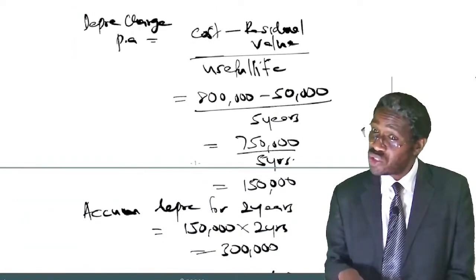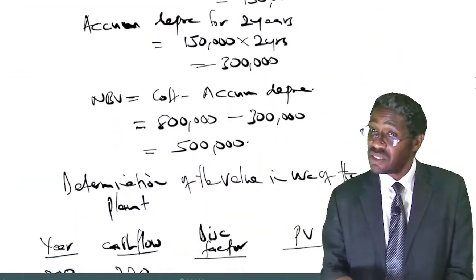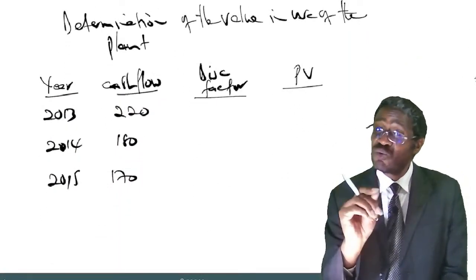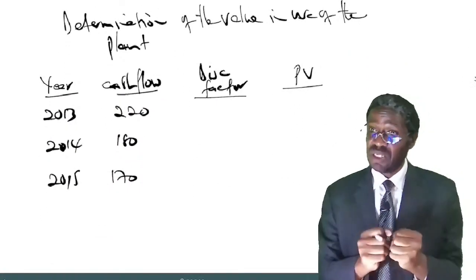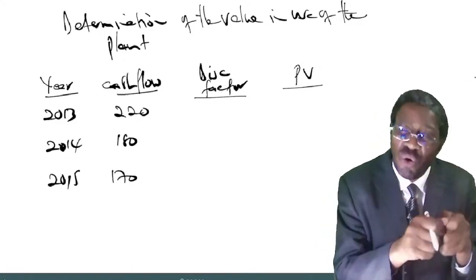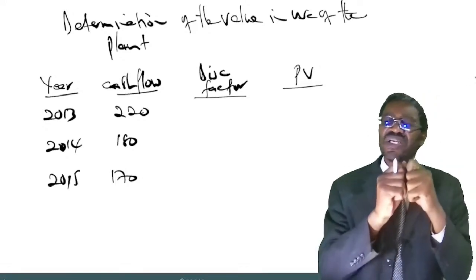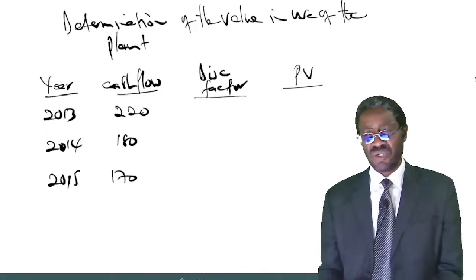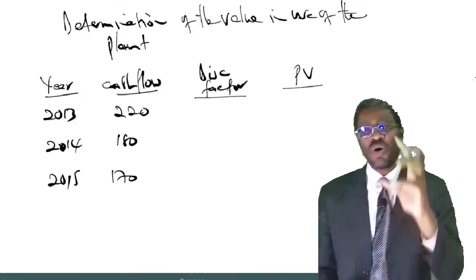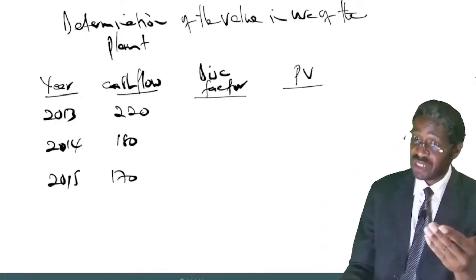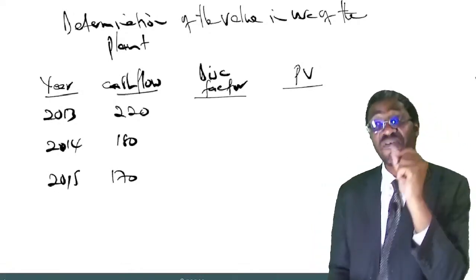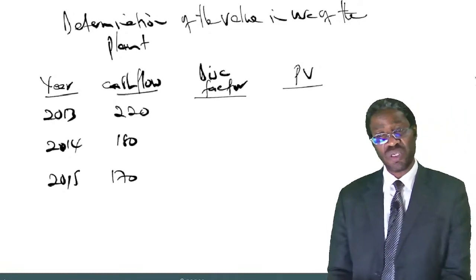But from this question now, we are realizing that in the final year 2015, over and above generating 170 from the use of the plant, that same plant will be sold for its net realizable value, which is its residual value. So yes, you will generate 170 from the machine, but at the end of the year, it will be sold for another 50. That is the residual value.